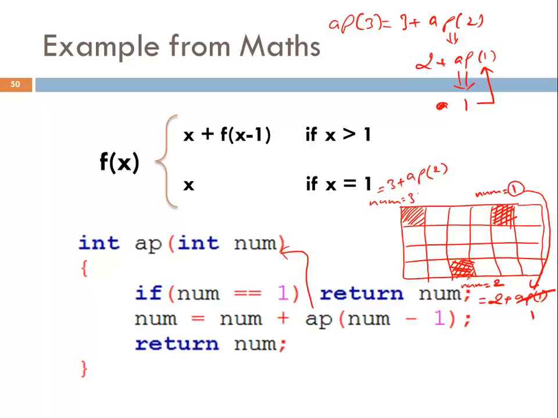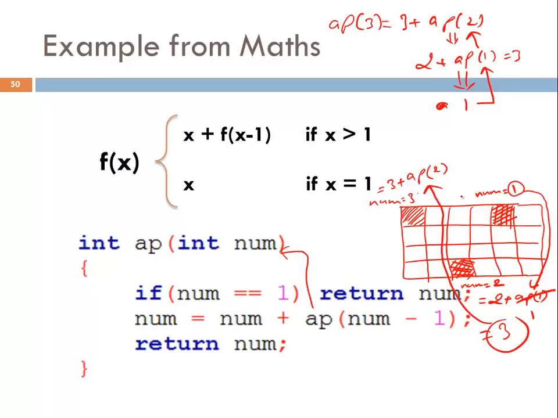Now we are able to calculate the value of this number. It's becoming 2 plus 1, that means 3. And now because this value is calculated, it will again return to where it was called from. It was called from AP2. So the value 3 will return at AP2. So 2 plus 1 is 3, and this 3 is returning at this place. So AP2 has now become 3.